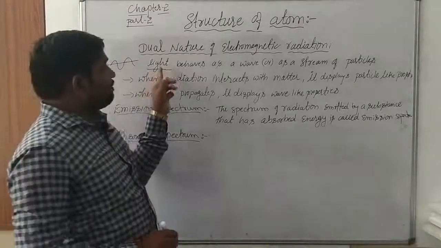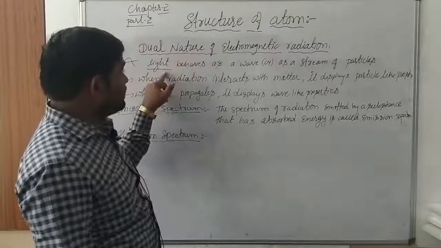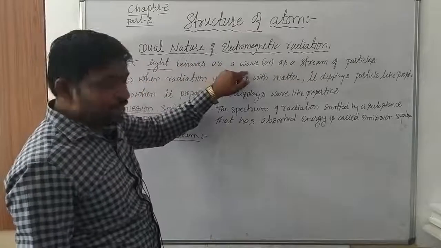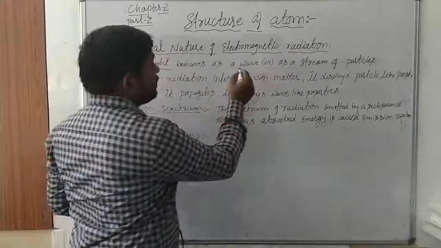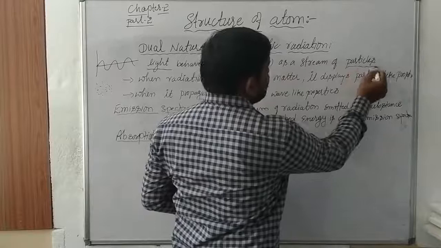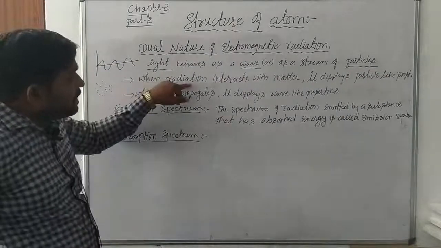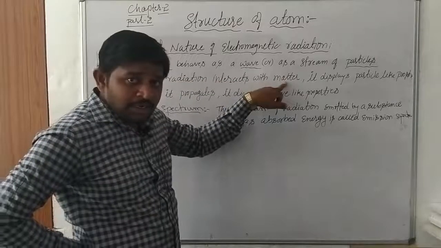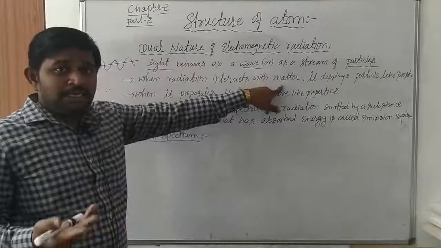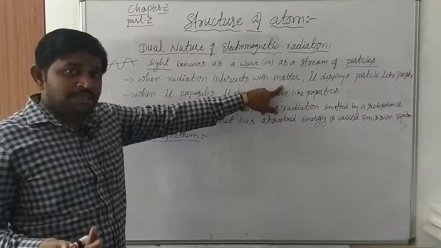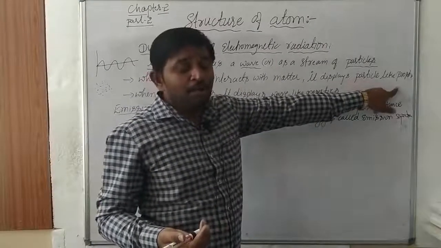So that's why this is the dual nature of electromagnetic radiations. It says that some electromagnetic radiations or lights behave with a wave-like nature or as a stream of particles. Here two types of nature can be seen, wave-like nature and particle-like nature. So when radiations interact with matter, meaning anything which occupies space and has mass, it displays particle-like properties.